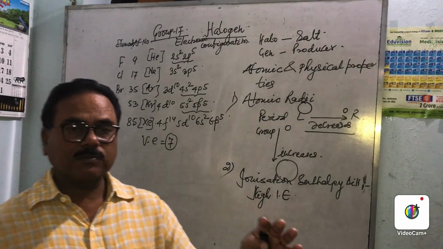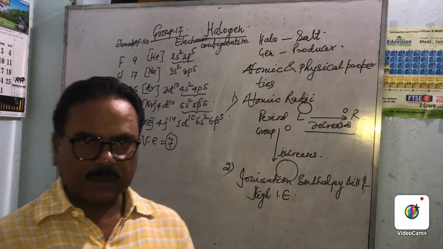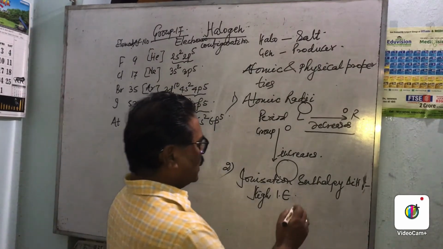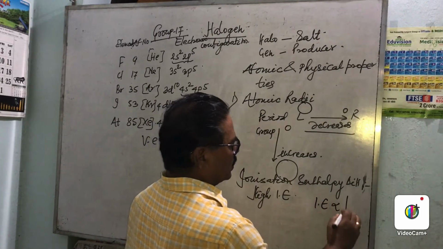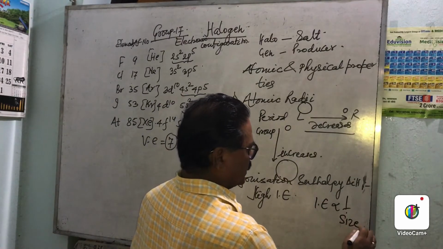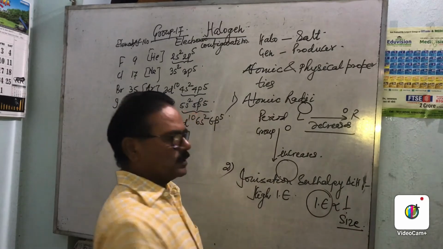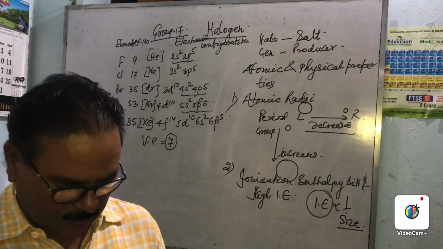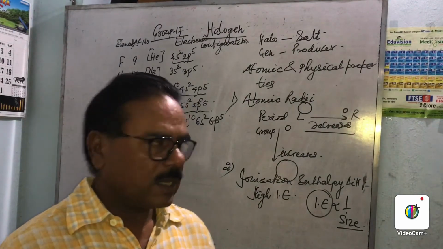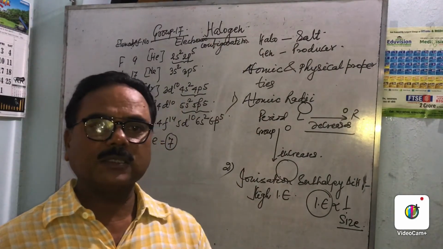One factor is due to small size, because ionization energy is related to size. If size decreases, then ionization energy increases. All halogens have high ionization energy because these halogens are smaller in size.